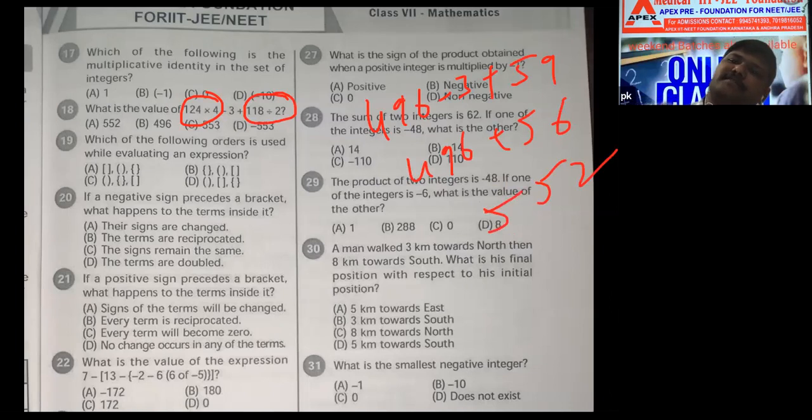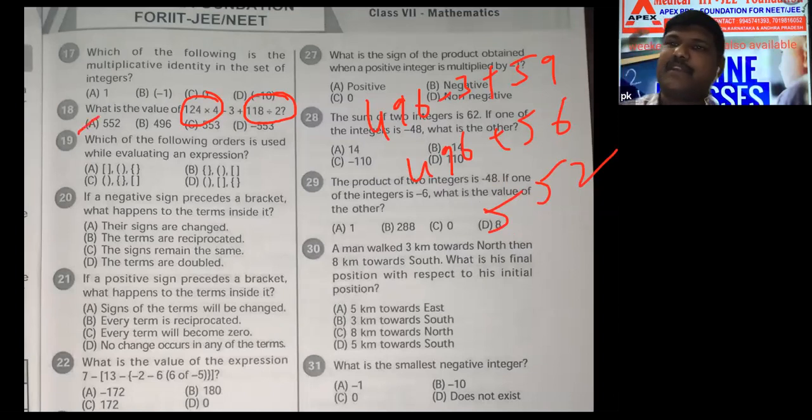BODMAS only, generally. I don't know whether you remember BODMAS or not. First you do division, next multiplication, next addition, next subtraction. That is the order.